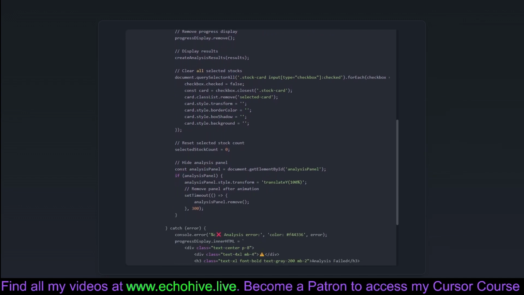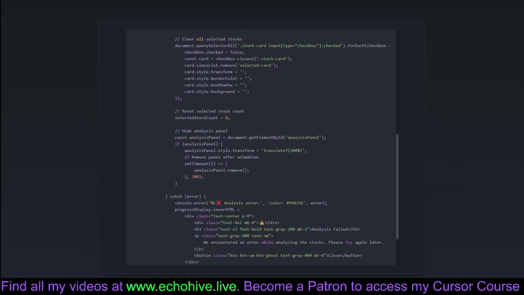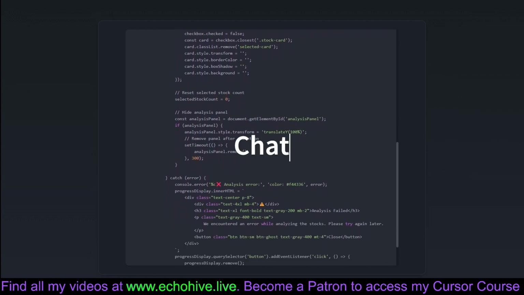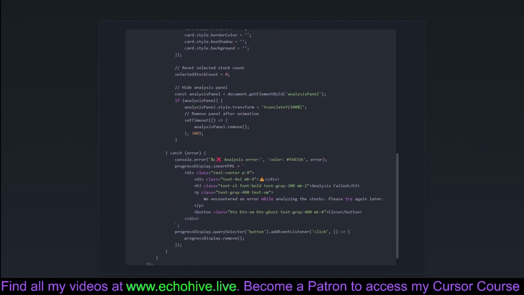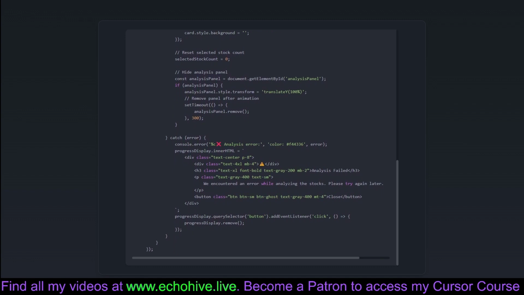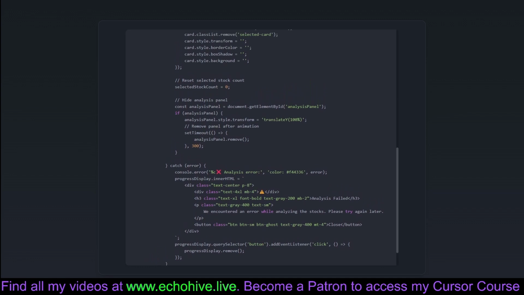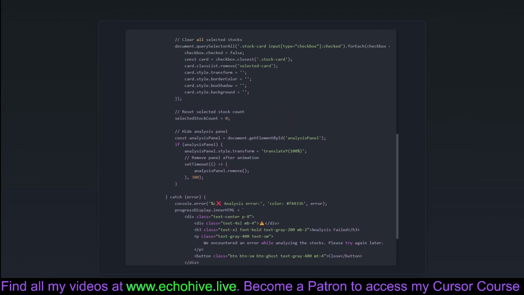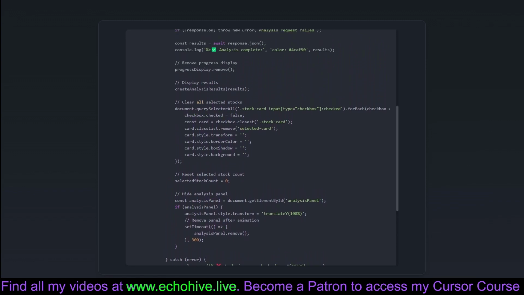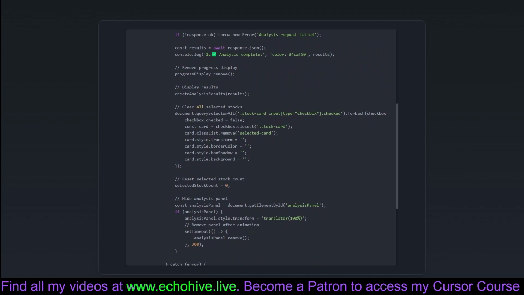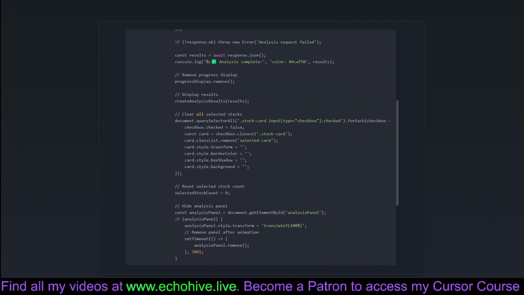Alongside, it provides the user visual feedback via a progress display, making things interactive while the server works its analytical magic. This function is somewhat of a neat freak after itself, ensuring once the analysis is complete, all user-selected stock states are reset and the temporary UI elements like the progress display and analysis panel are graciously removed. If there's an error, it handles it with dignity, displaying an error message and providing a way out for the user via a close button. Consider this a graceful fallback plan to avoid leaving the user hanging in confusion.